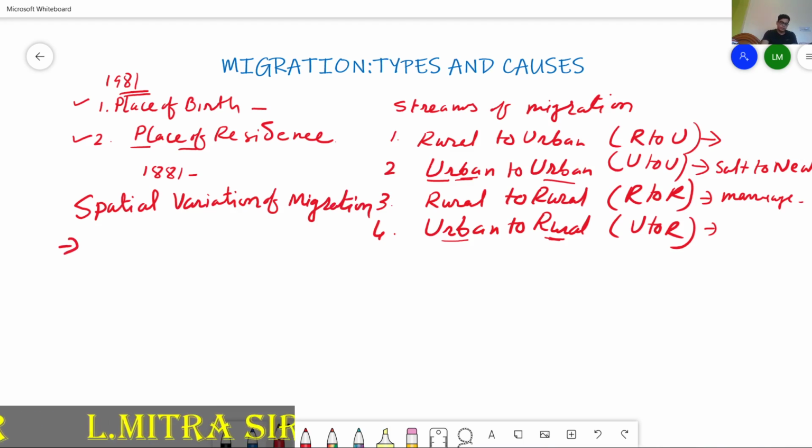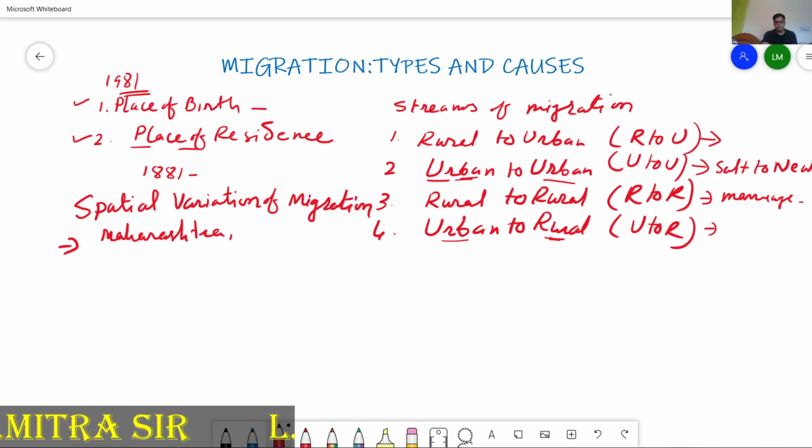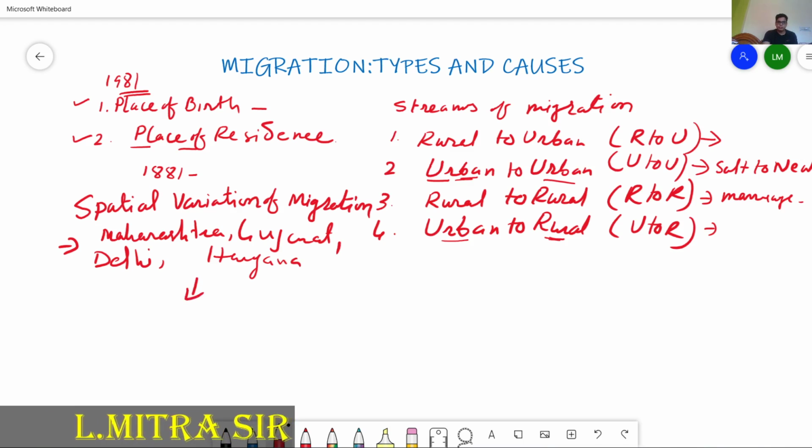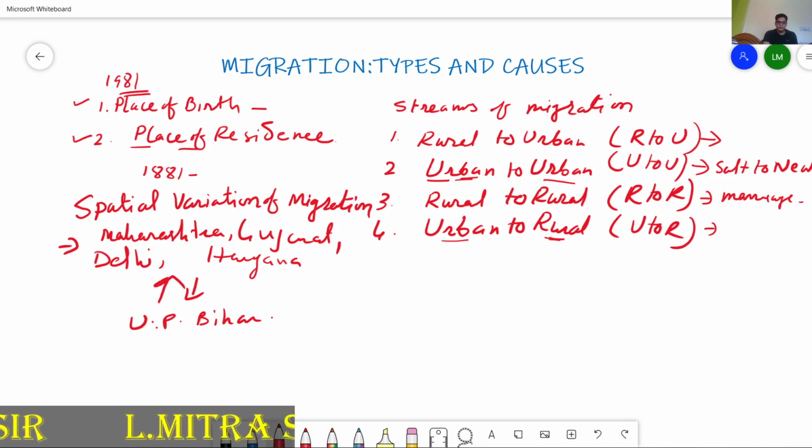There are some states, like Maharashtra, Gujarat, Delhi and Haryana, which attract migrants from other states. So, you can see Maharashtra, then come to Gujarat, then come to Delhi, then come to Haryana. These are the states where a large number of people come from the states of UP and Bihar. So, they move from this area to this area. Okay. So, this is the spatial variation.